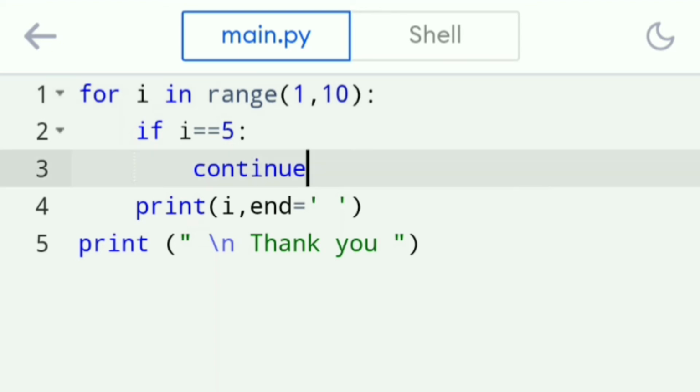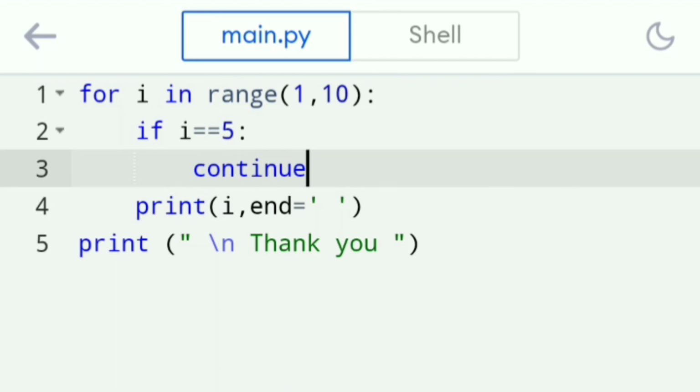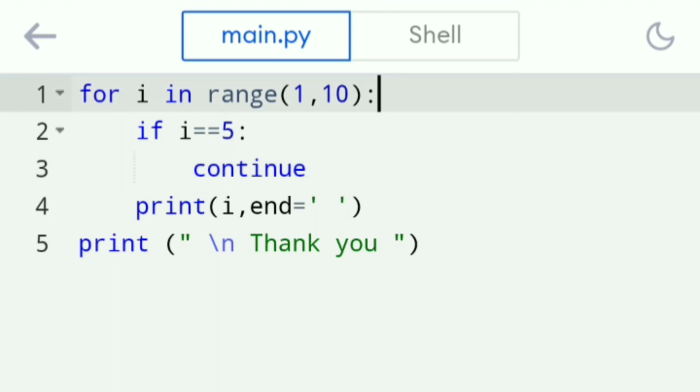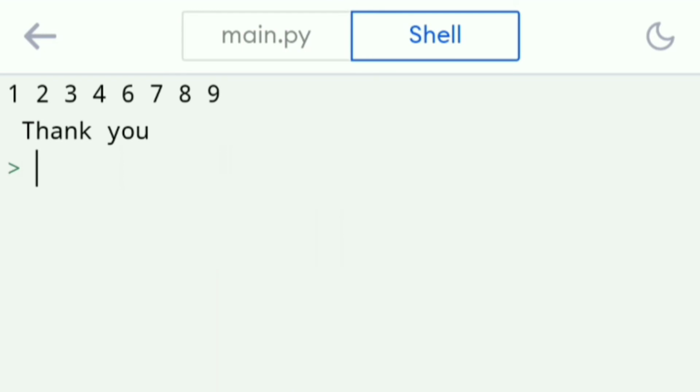Whenever the continue keyword is read, it will not execute the remaining part. The immediate line will not be executed, instead it will go back to the loop again. So let's see the output. Look at the numbers 1, 2, 3, 4. 5 is missing, 6, 7, 8, 9, and thank you.